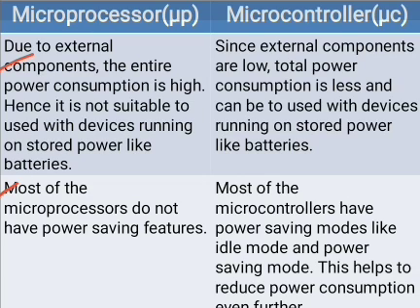Next, most microprocessors do not have power saving features. But most microcontrollers have power saving modes like idle mode and power saving mode. This helps to reduce power consumption even further.